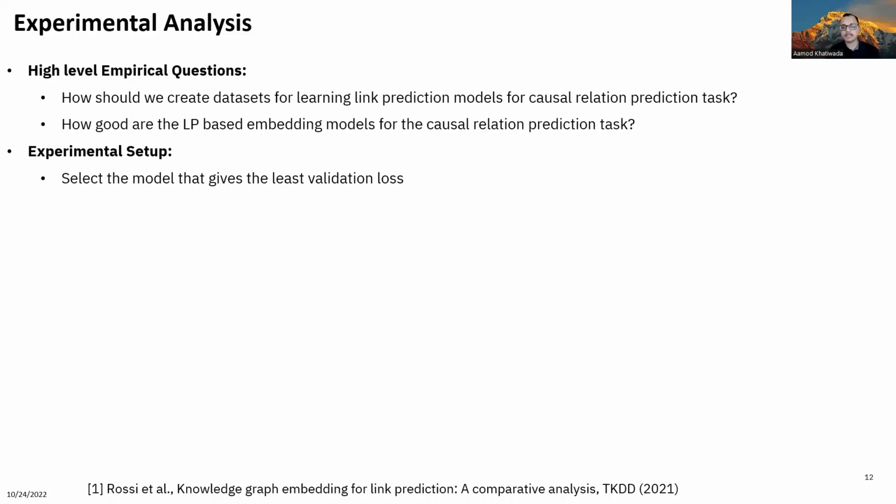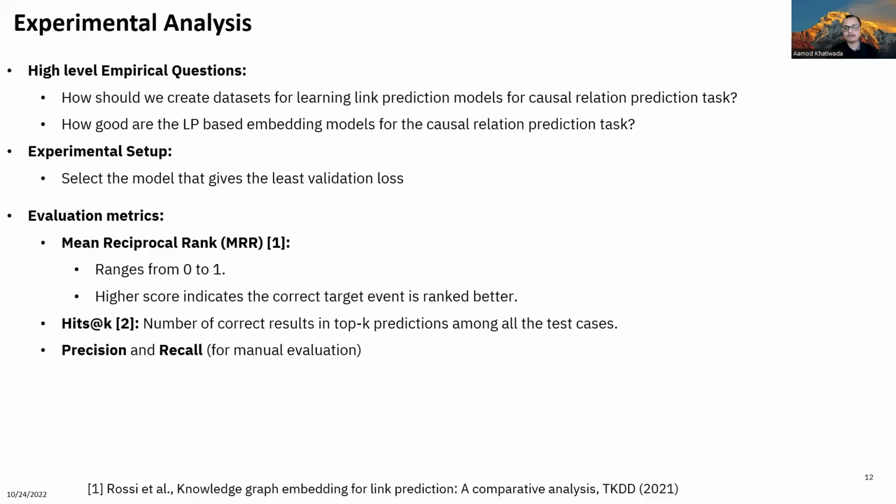Now, I will go through our experimental results. Before starting the experiments, we set two main empirical questions that we want to answer. First, we want to understand what is the best way to create the datasets for the causal relation prediction tasks. Second, we want to understand how the existing link prediction techniques perform in the causal relation prediction setting. For each method, we select the trained model that minimizes the validation loss. We perform our evaluation using MRR and Hits@K for K equals 1, 5, 10, and 50. We also report effectiveness based on our manual evaluation framework that uses precision and recall as metrics.